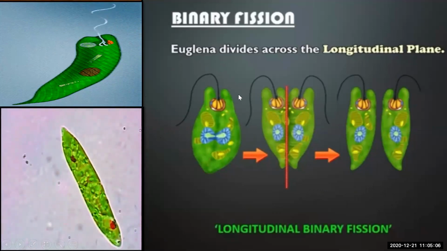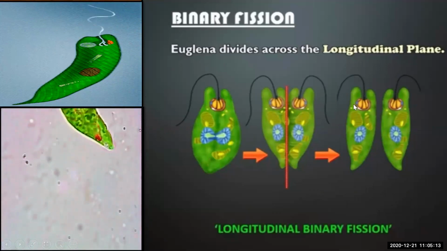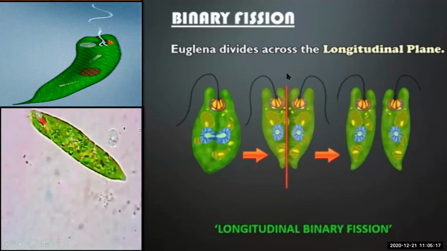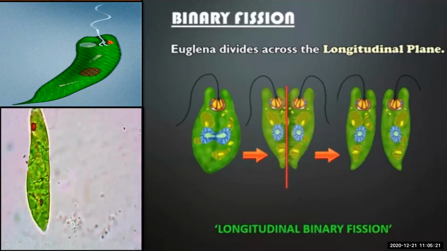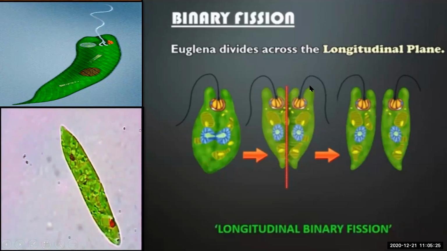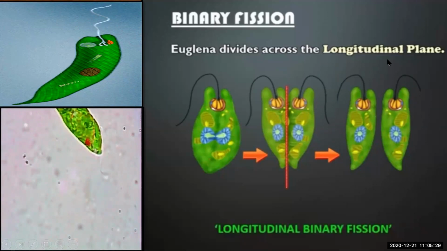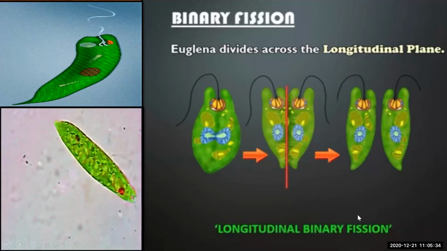When it divides longitudinally, whatever it is having, nucleus and cytoplasm, it is getting divided into two in a longitudinal plane. So this binary fission is known as longitudinal binary fission. Euglena divides across the longitudinal plane. That is why it is known as longitudinal binary fission.